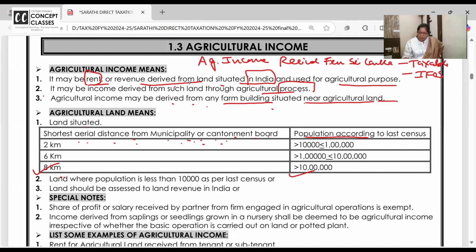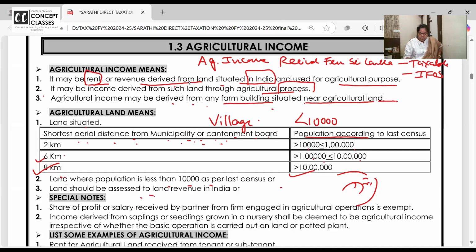If it's a very small town whose population is more than 1 lakh and less than 10 lakhs, then within 6 kilometers of the city it will become agricultural land. And if the population is above 10,000 and less than 1 lakh, then within 2 kilometers of the city only it's agricultural land. Ma'am, what about less than 10,000? If a village's population is less than that, then even in the middle of the village you can do farming, no problem, right? If the population is less than 10,000, then it's agricultural land.